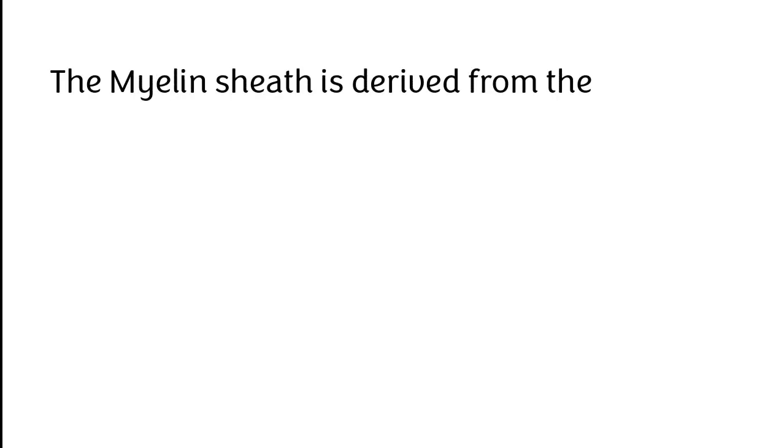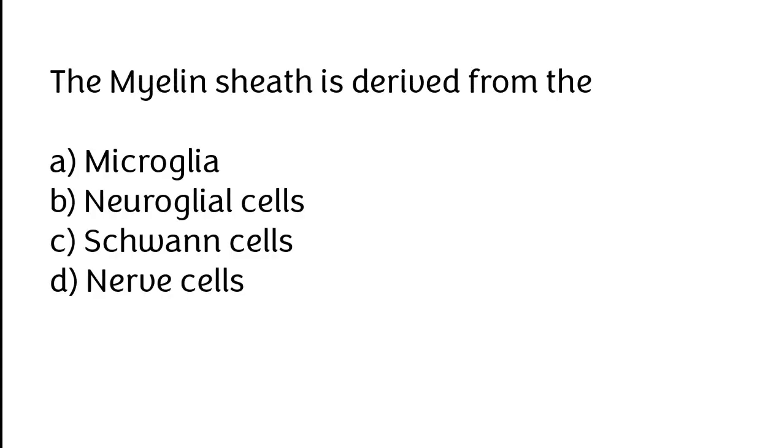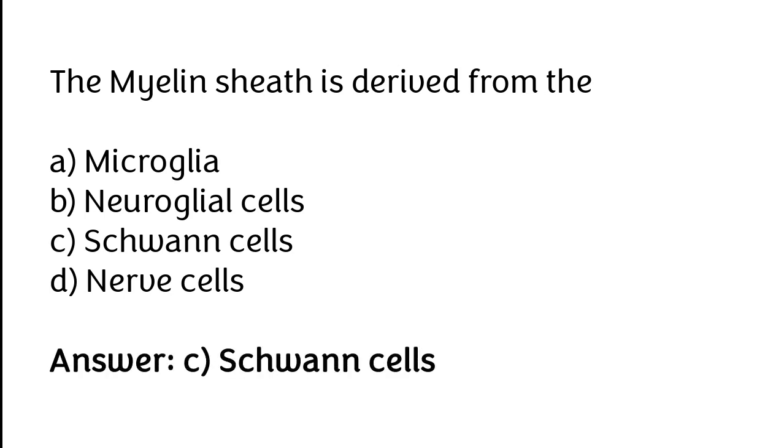The myelin sheath is derived from microglia, neuroglial cell, Schwann cells, nerve cells. The correct answer is option C. The myelin sheath is derived from Schwann cells.